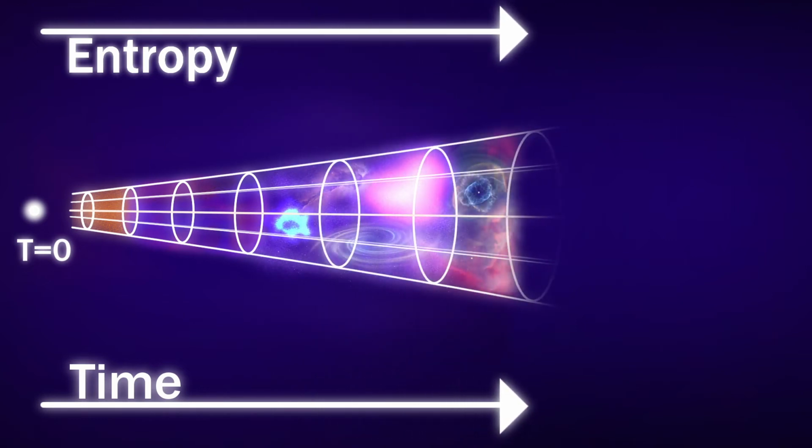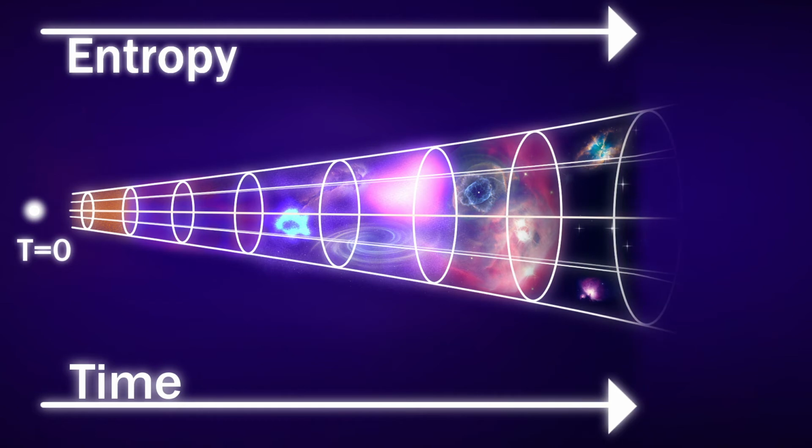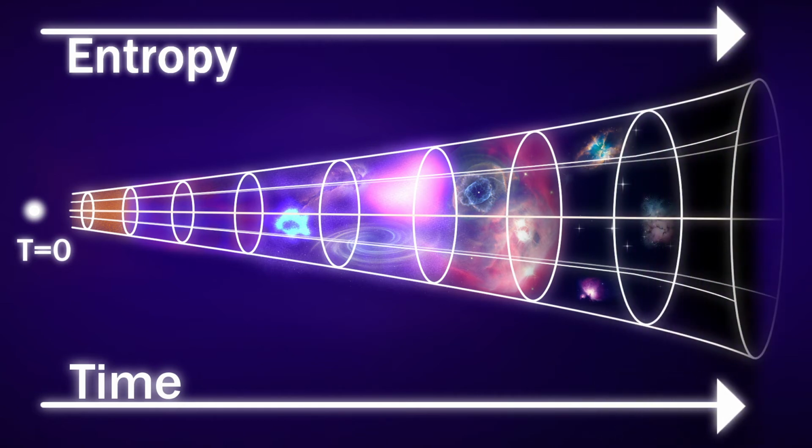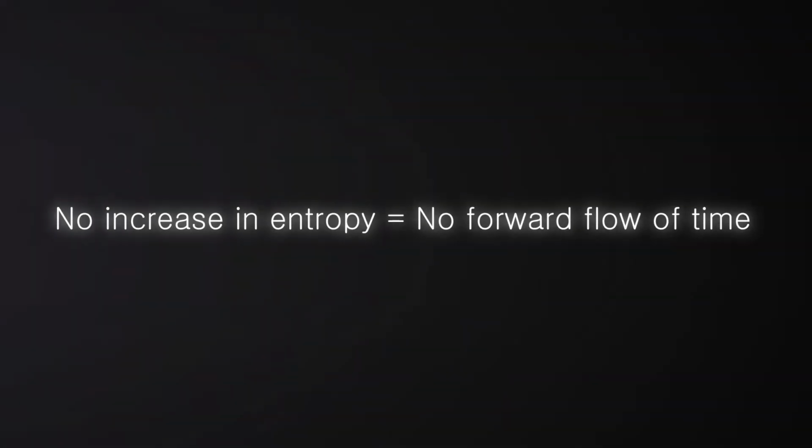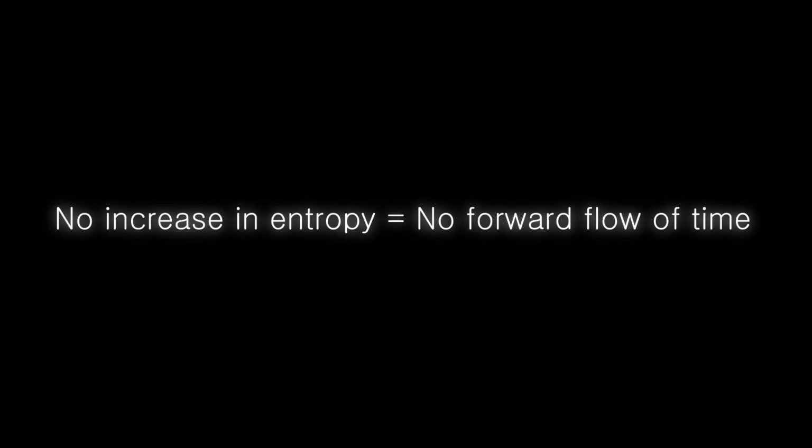And eventually, the universe will reach thermal equilibrium, where entropy is at its highest. Here, at maximum entropy, we see nothing but empty space. And because entropy would no longer increase, the arrow of time would no longer exist. As entropy increases, time advances.